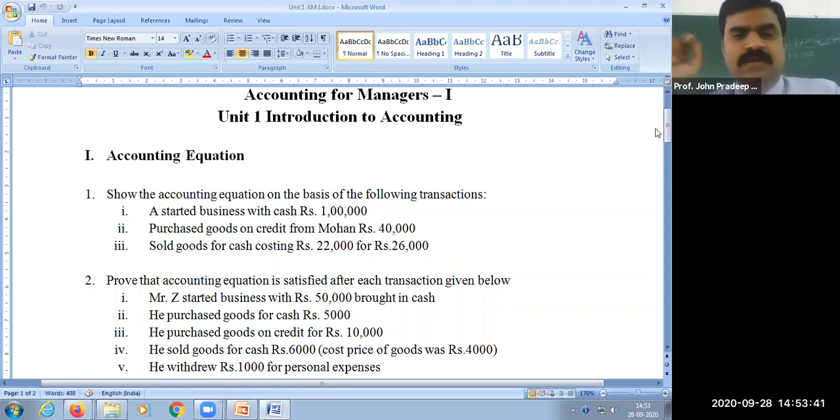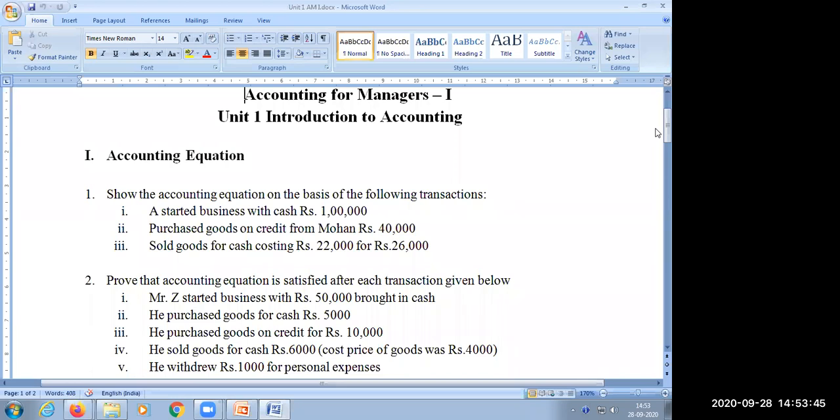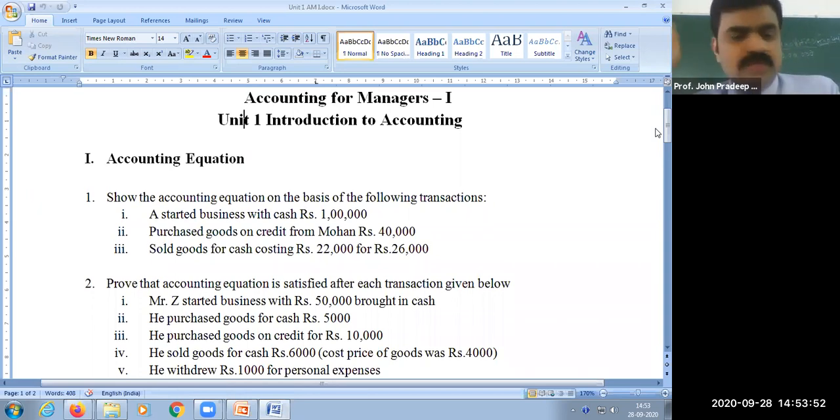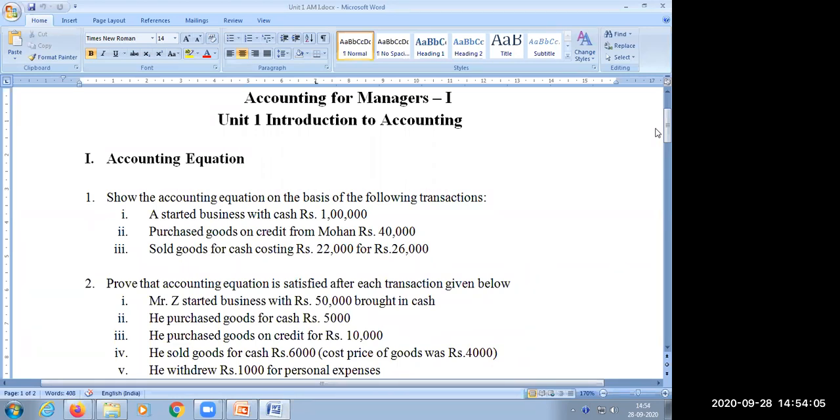Plus you need to submit it whenever I ask you to. Once you're back to college, that will be normal business. I'll be checking your notes, so please maintain separate notes. And if anybody is absent today, please inform them that from tomorrow they have to maintain separate notes. Is it clear? Yes, sir.